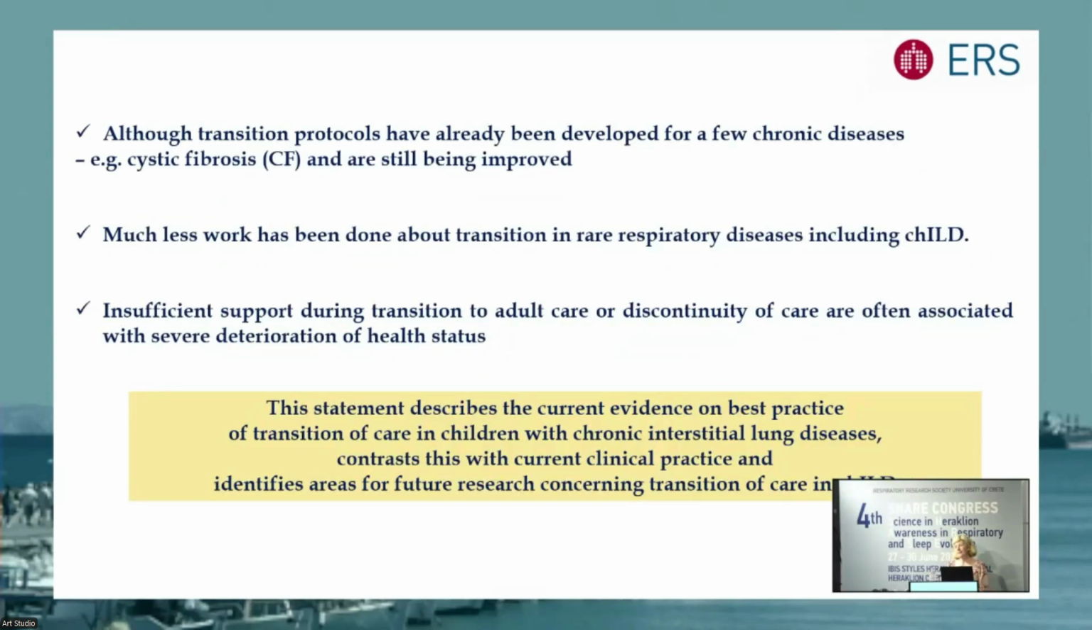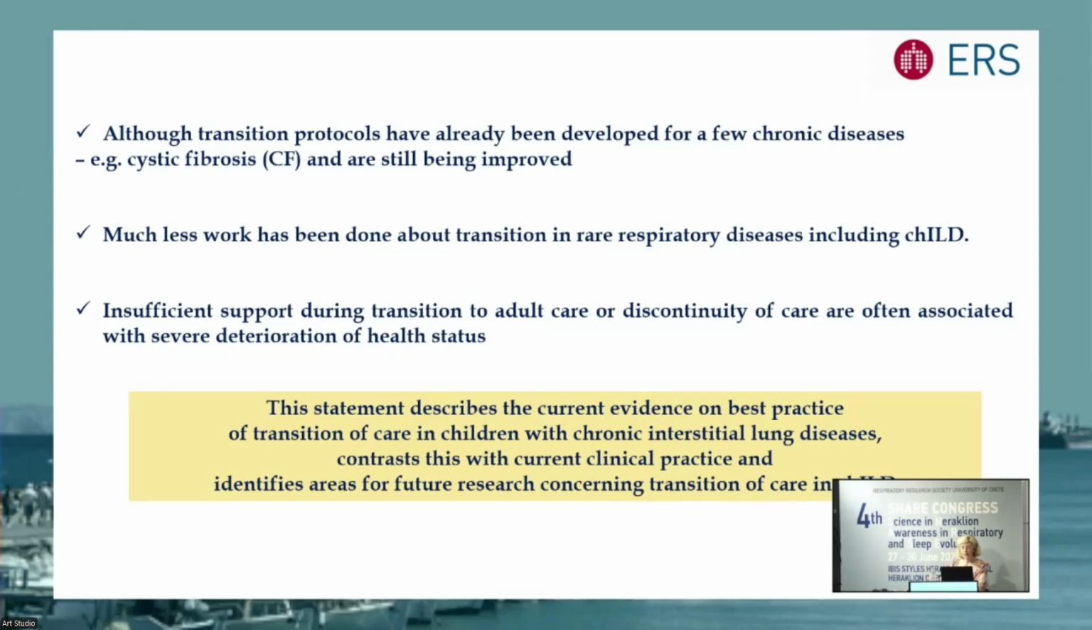Although there are transition programs in other diseases, the most prototype disease, I would say, is cystic fibrosis. Nothing is done so far regarding children's interstitial lung disease. There is insufficient support during transition to adult care, and that means that many of the children with serious problems will be lost from the care of the adults.